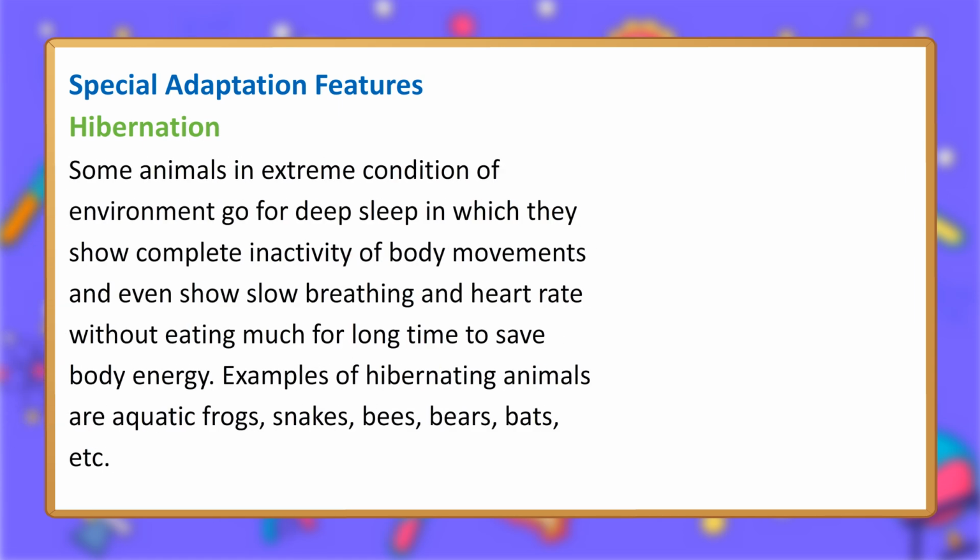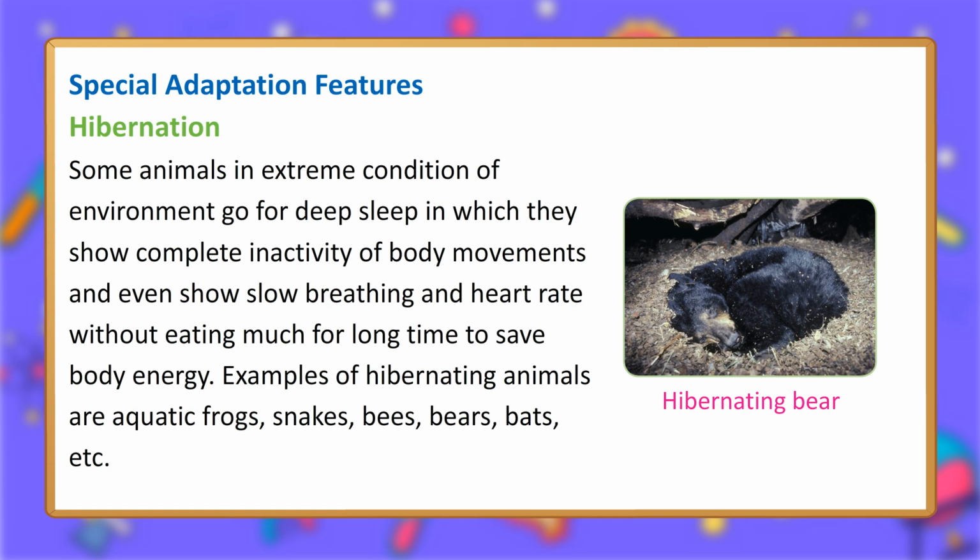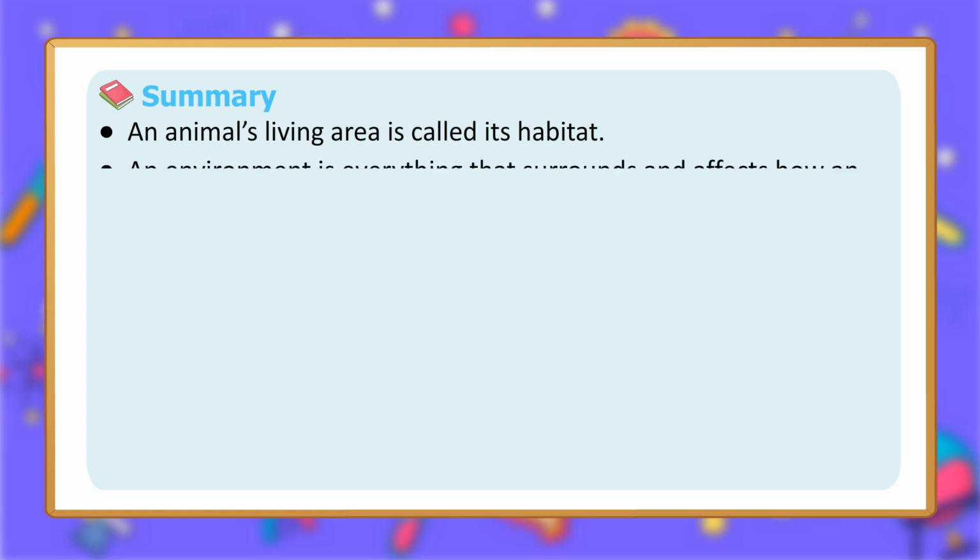Hibernation. Some animals in extreme conditions of environment go into deep sleep, in which they show complete inactivity of body movements and even show slow breathing and heart rate without eating much for a long time to save body energy. Examples of hibernating animals are aquatic frogs, snakes, bees, bears, bats, etc. Hibernating bear.